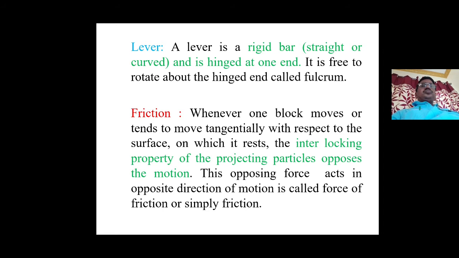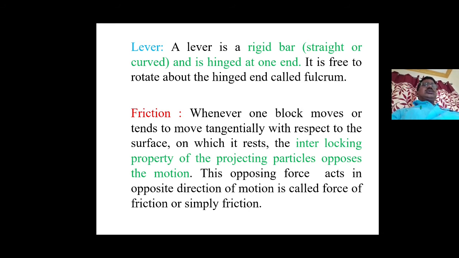Next, friction. Whenever one block moves or tends to move tangentially with respect to the surface on which it rests, the interlocking property of the projecting particles opposes the motion. This opposing force acts in the opposite direction of motion and is called the force of friction, or simply friction.